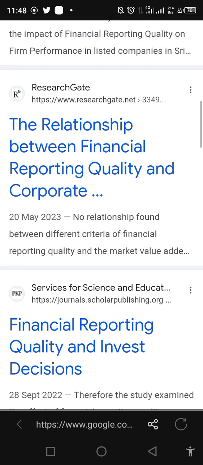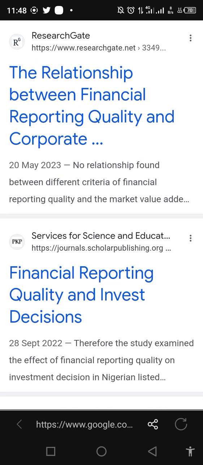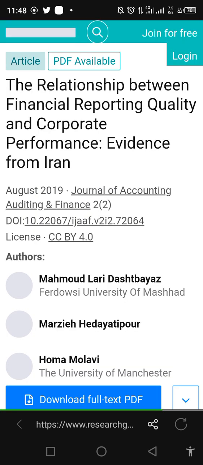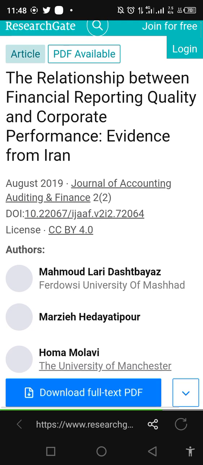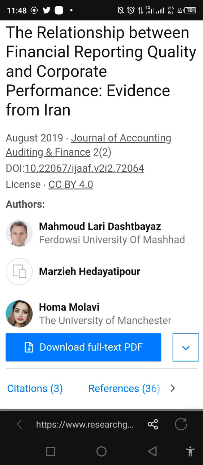Okay, you see, the relationship between financial reporting quality and corporate performance. Let me see. Let's click here and see what's going on. So, the relationship between financial reporting quality and corporate performance, evidence from Iran.